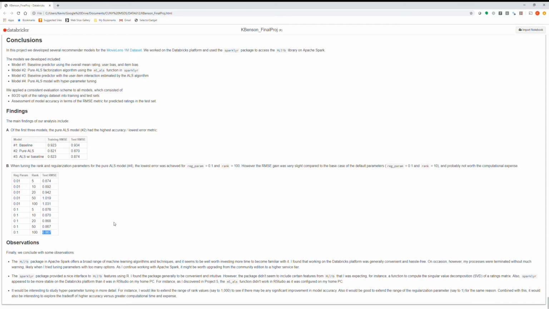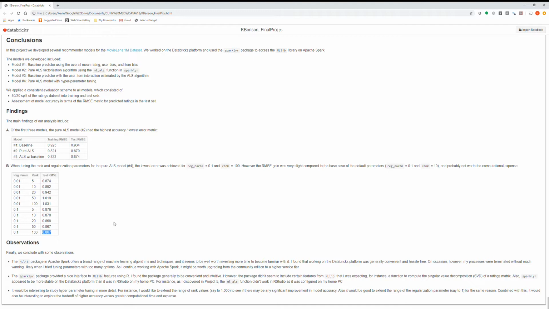Finally, just a few observations. I found that working with the MLlib package in Apache Spark, it looks like there are a lot of powerful tools and techniques, and I'd love to spend more time to become more familiar with that. I also found working in the Databricks platform generally pretty convenient and hassle-free, although occasionally, most likely when I was overwhelming the cluster, processes would get terminated without any warning. In terms of the SparklyR package, I found that it provided a nice interface to the MLlib features, but it seemed that it wasn't an inclusive package. In other words, it didn't include all of the MLlib features.